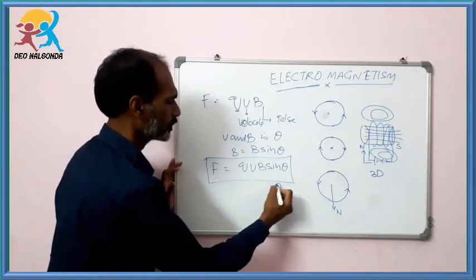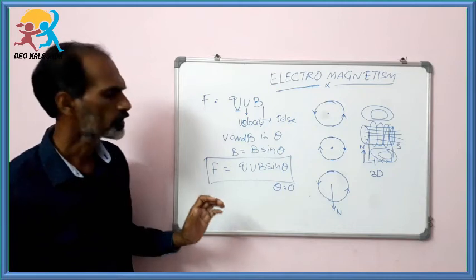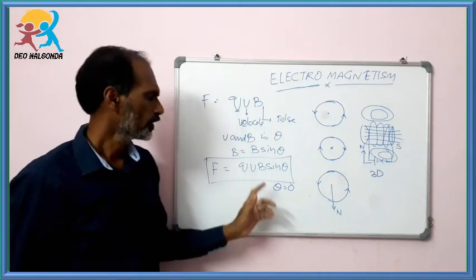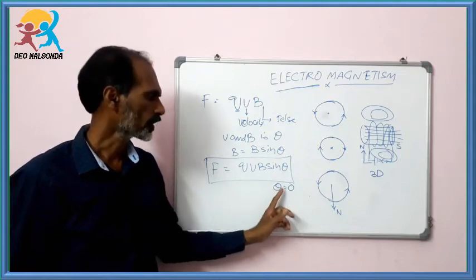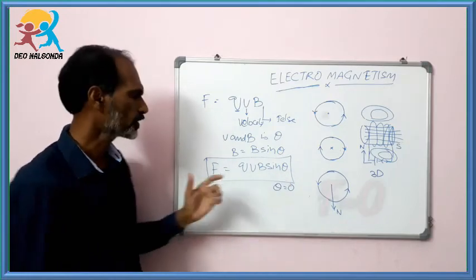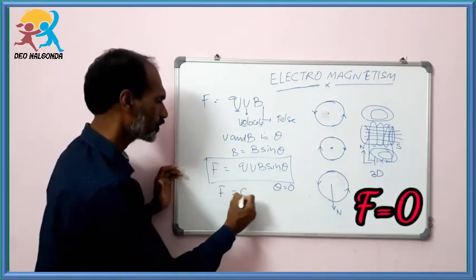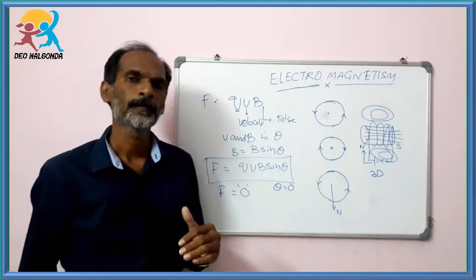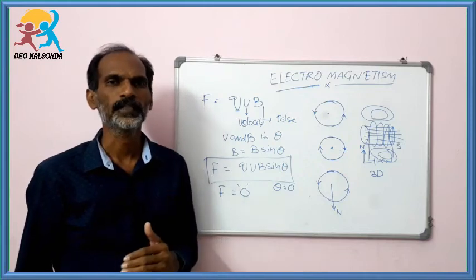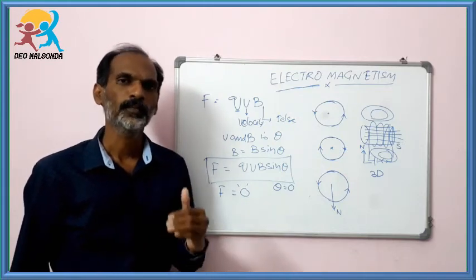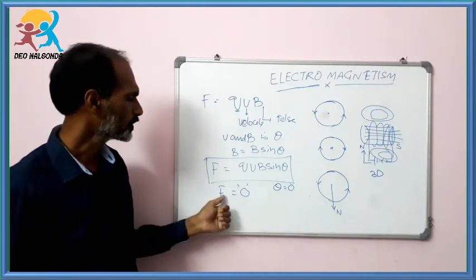Let theta be 0. If theta is 0, it means the charge is moving in the same direction as the magnetic field. Sin 0 is 0, so the force will be 0. It means when the charge is moving in the same direction as the magnetic field, the force applied by the magnetic field will be 0.